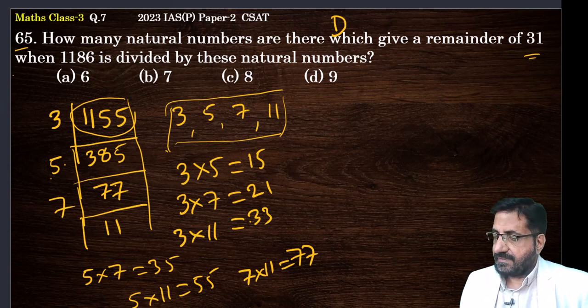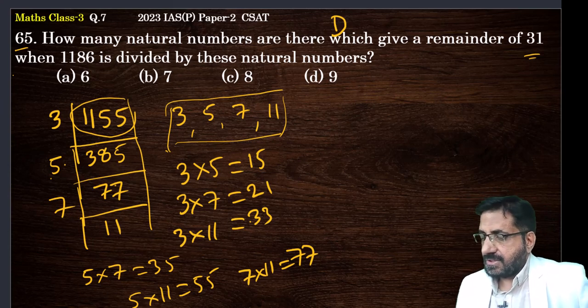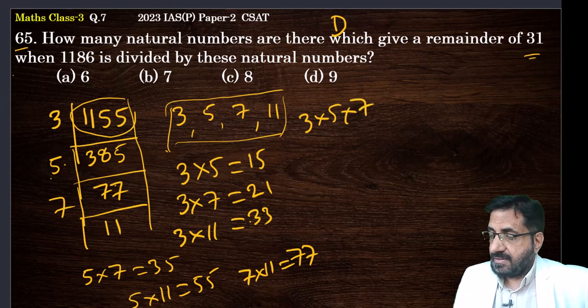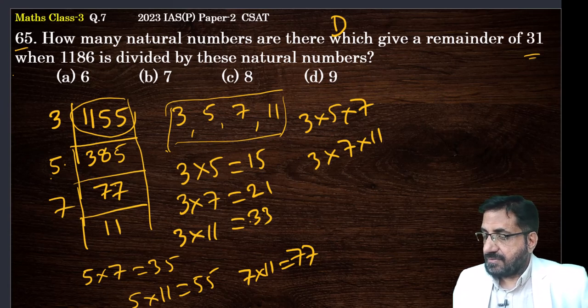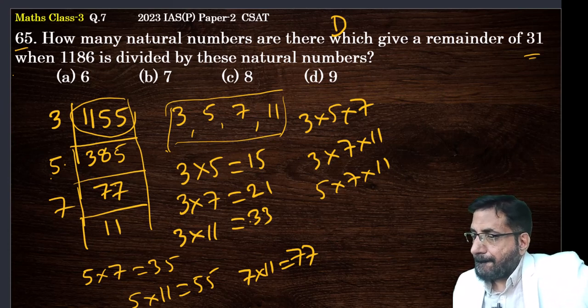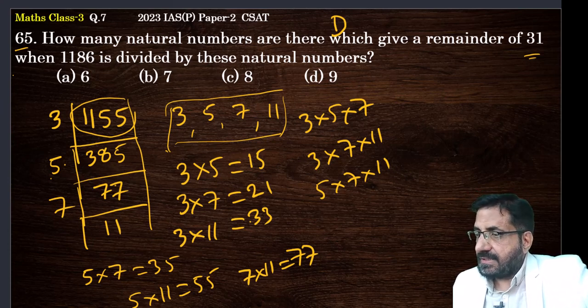5 into 11 over, 7 into 11 over, 11 into 3, that's also over. Now we have to take 3 numbers, all multiples. 3 into 5 into 7. Next what? 3 into 7 into 11. Next what? 5 into 7 into 11. Okay. 1, 2, 3, 4, 5, 6, 7, 8, 9. That's all. What else? 5 into 7 into 11, 3 into 7 into 11, that's also over.